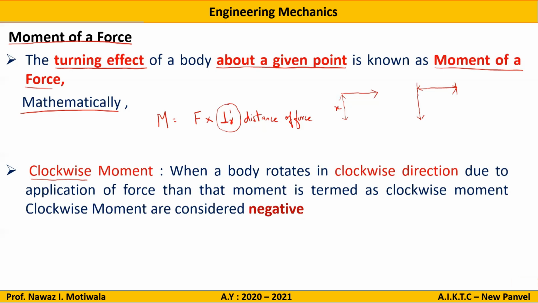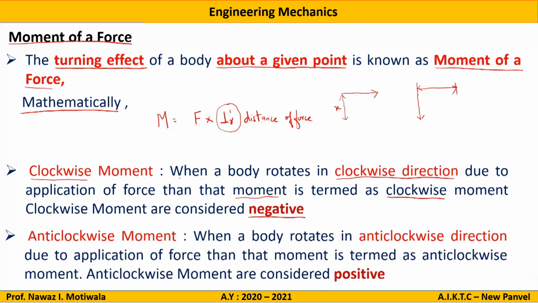First, the clockwise moment. When a body tends to rotate in the clockwise direction due to application of a force, then the moment is considered a clockwise moment. Clockwise moments are considered negative. There is a difference of opinion here, as someone takes clockwise moment as positive. So you can take positive also, you can take negative also. If you take clockwise moment as negative, anti-clockwise will be positive. And if I take clockwise as positive, then anti-clockwise will become negative.